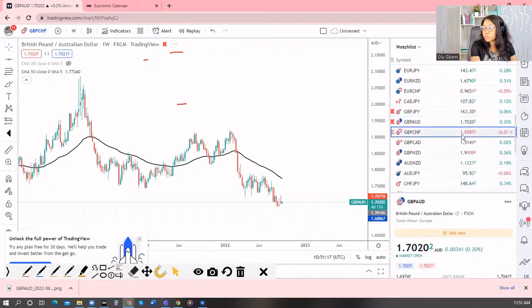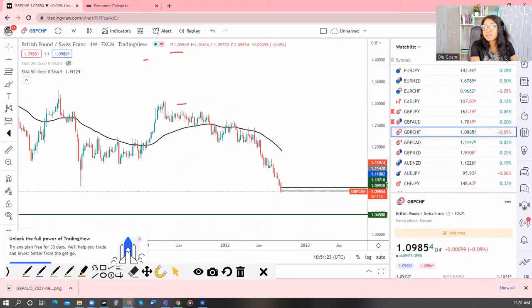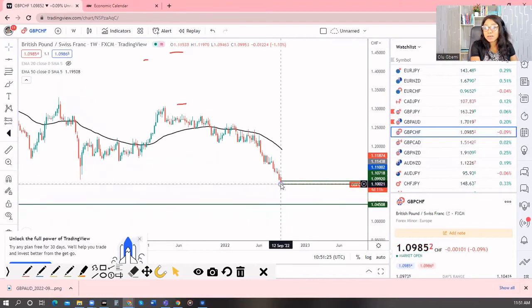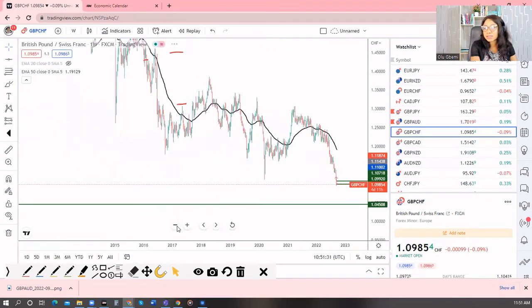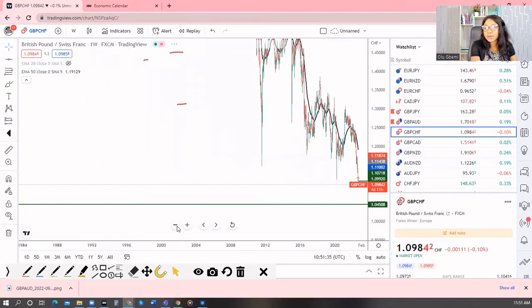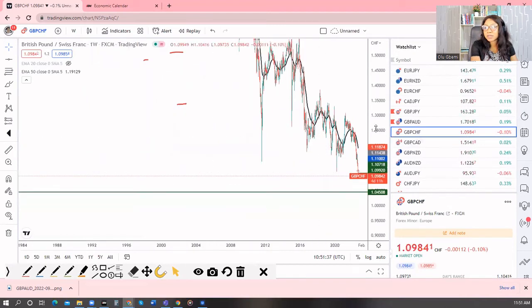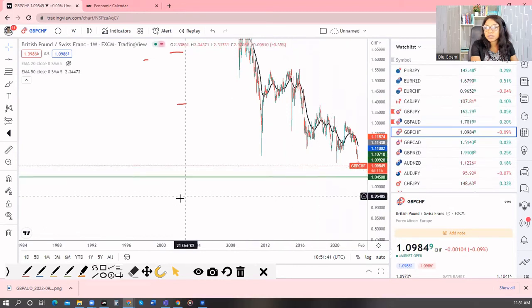Let's go to British pound Swiss franc, looking all bearish. British pound Swiss franc, by the way, when was the last time we were where we are right now? 1974. That's some 48 years ago. That's a very low point that we have now for British pound, and I think a quite strong one for Swiss franc. You see that for a long time we've never been where we are.